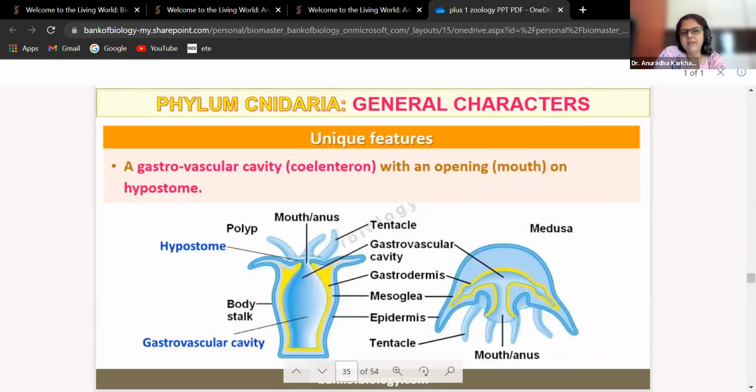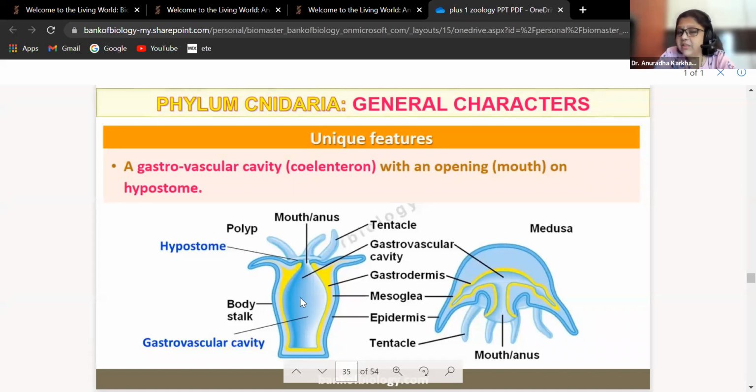Then they have got something called a gastrovascular cavity, जिसको हम कहते हैं coelenteron, with an opening which is the mouth on the hypostome. Now, what are all these things? Let us understand. Here you can see a polyp stage. Here you can see the hypostome, which is going to bear the mouth. This is the body stalk. This is the gastrovascular cavity.